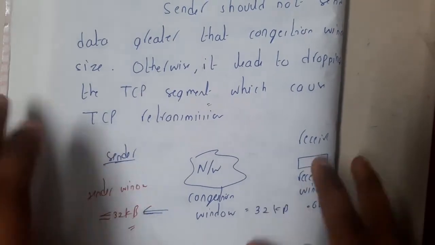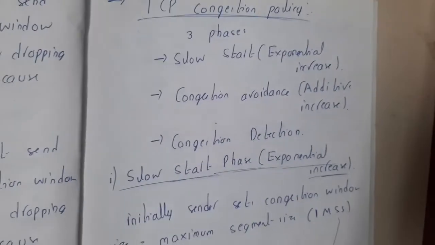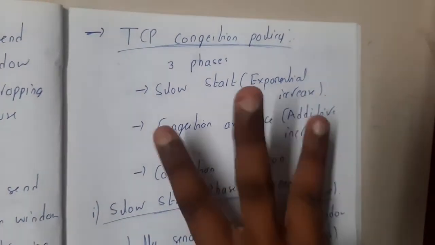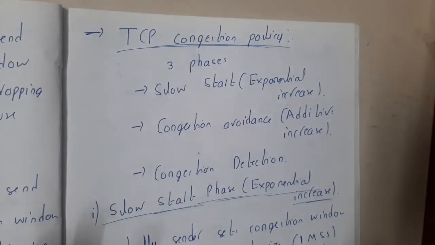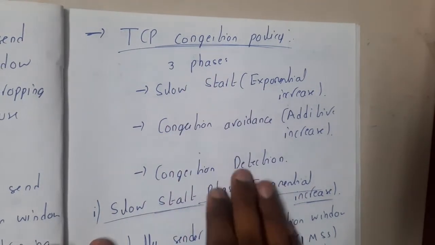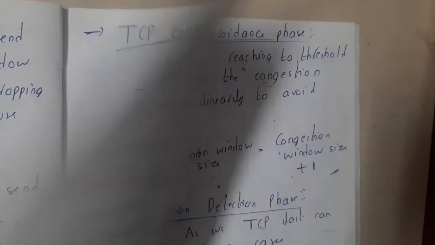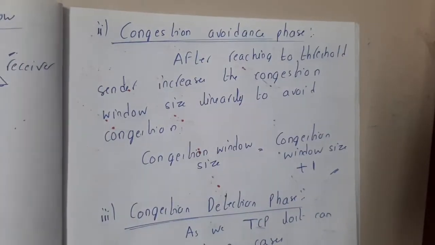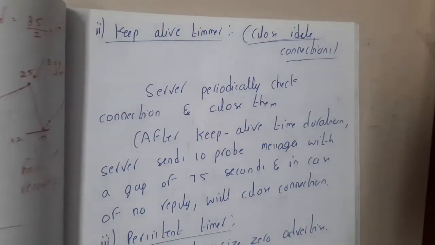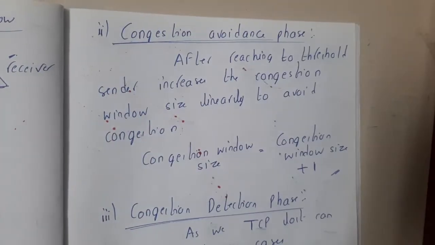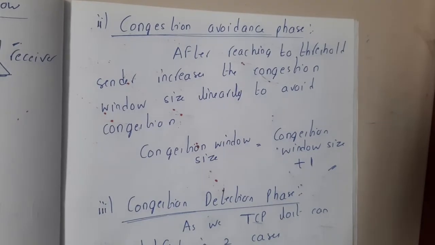Now you have some basic idea. To control TCP congestion, there are three different phases. I will explain these three phases in a single diagram, but please concentrate on this particular method, because once you understand it, it will be a piece of cake. Any question given on this topic, you can solve really easily. Basically, we have three different stages.